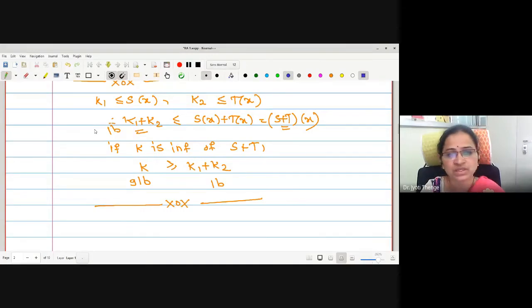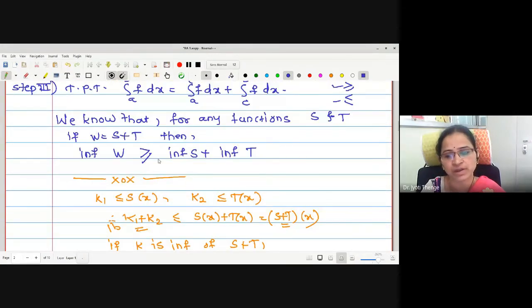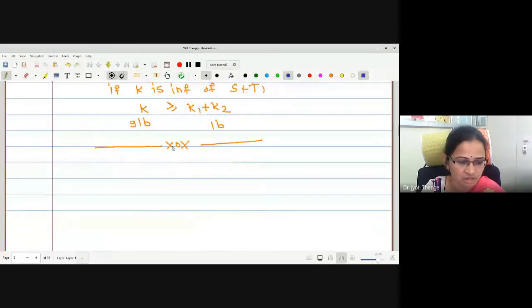Now, knowing this relation that the infimum of W is greater than or equal to the infimum of S plus the infimum of T, we will go to the partitions P1, P2 we have made of AC and CB, and P star, which we have written to be P1 union P2.